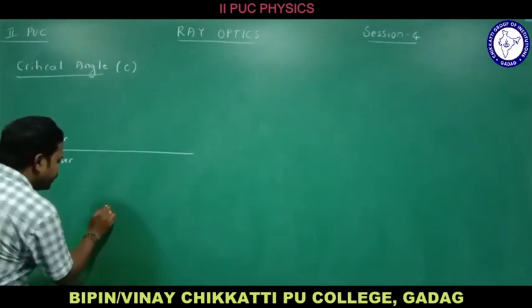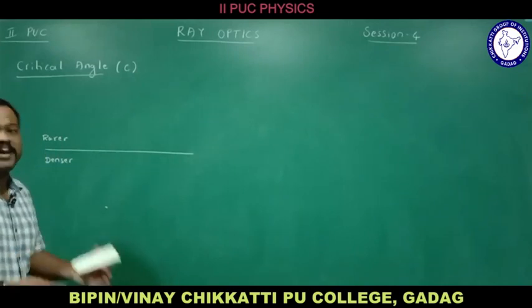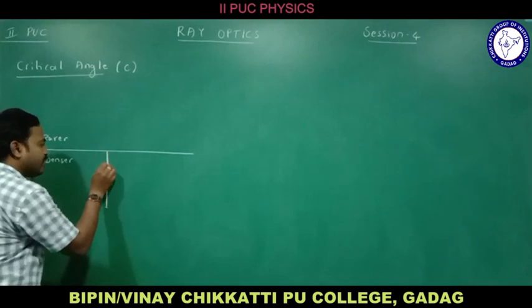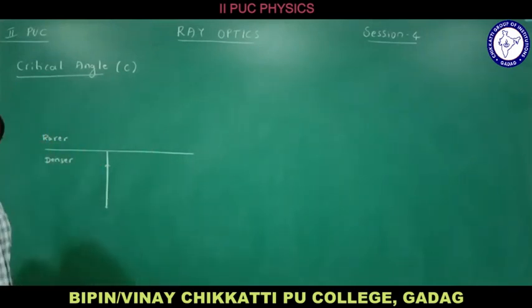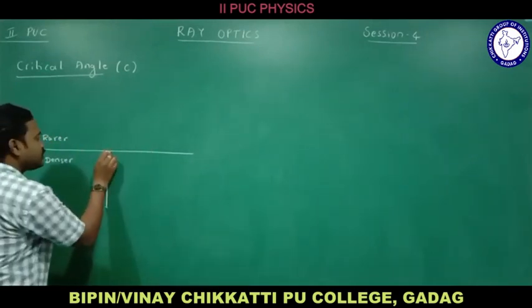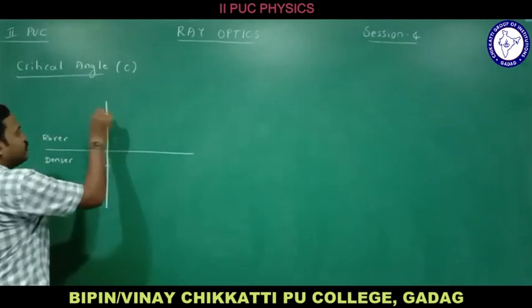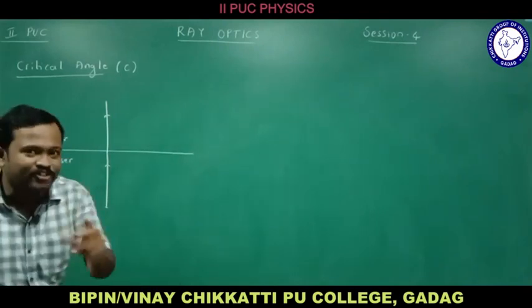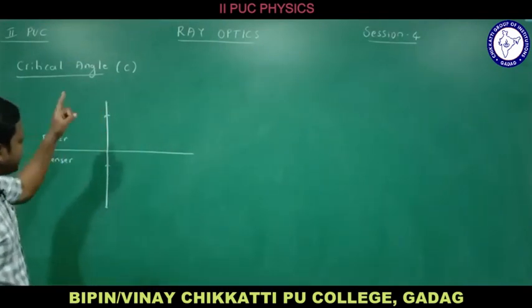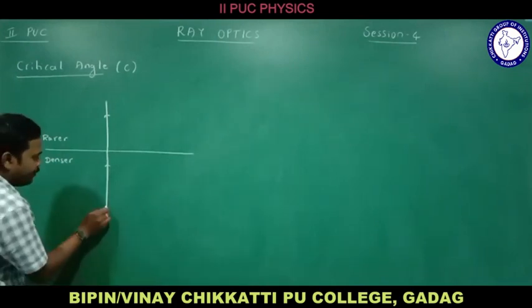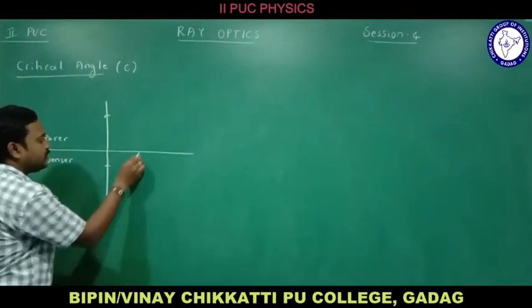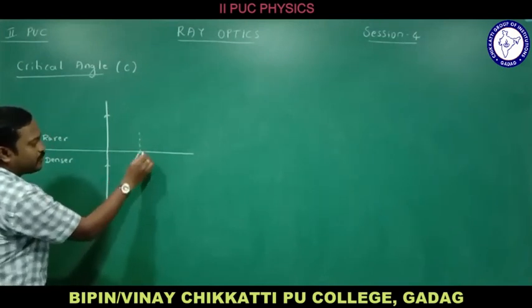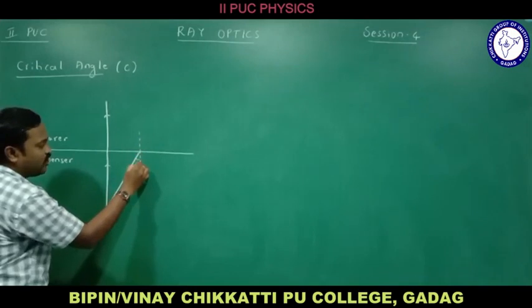Let me consider a source here, and let me consider the rays now. Let me consider the first ray, which is perpendicular to the surface. Whenever a ray is perpendicular to the surface, it will not bend, it moves in a straight line. We have studied this. If a ray of light is incident perpendicular to the surface, it will not bend, it moves in a straight line itself. Let me consider another ray like this. This is the incident ray. At this point, let me consider the normal, and this is the angle of incidence.